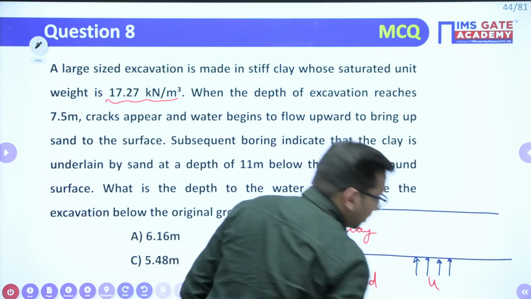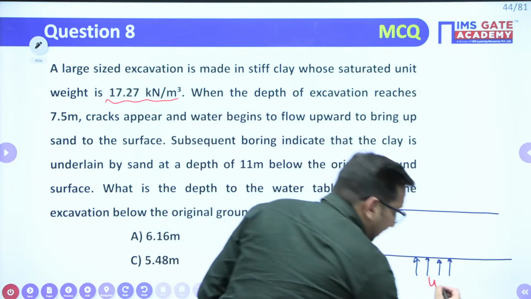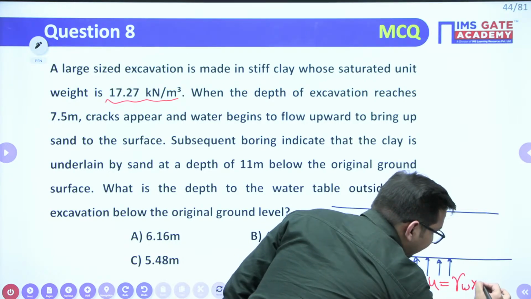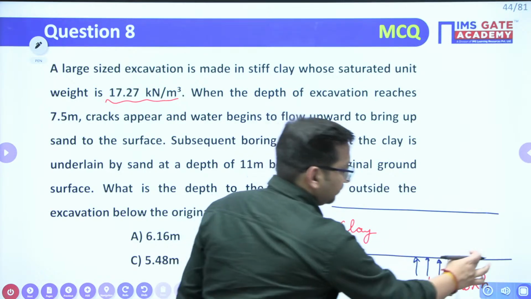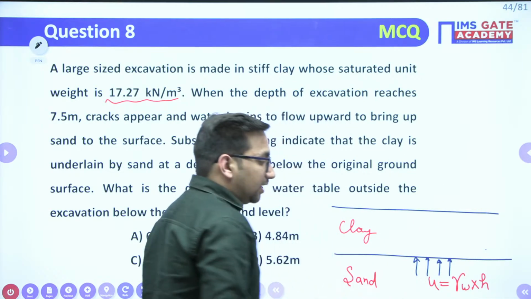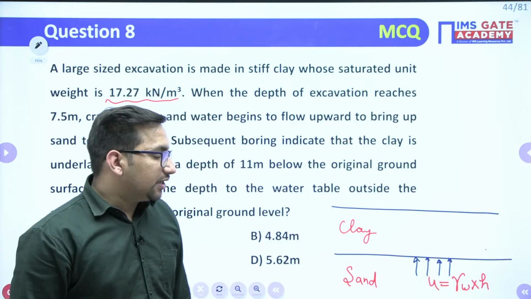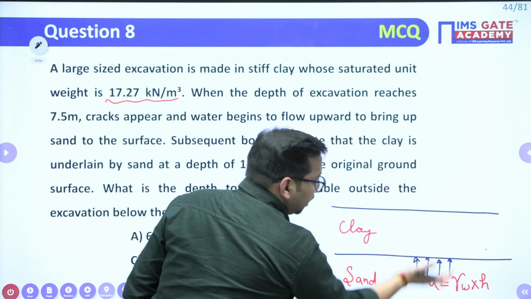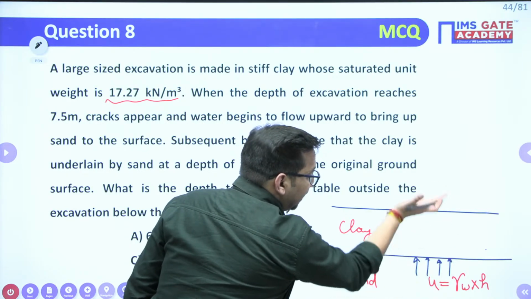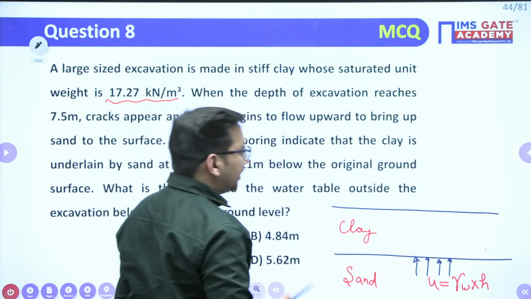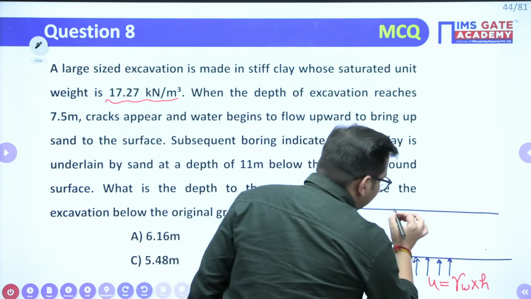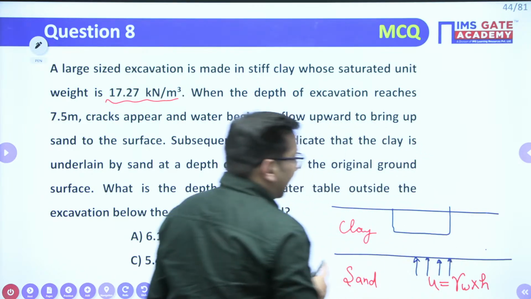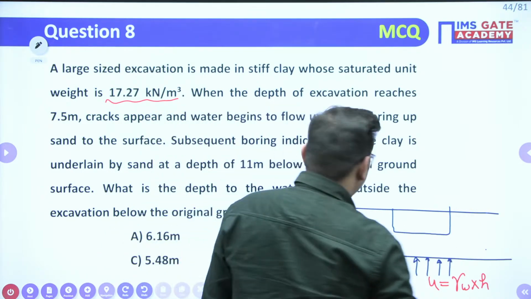Now this particular water wants to come up, so it is applying a pressure value, that is pore pressure at this particular point. What will be that pore pressure? It will be equal to gamma W multiplied by whatever is the head at this particular point, right? But this weight of soil is restricting the water to come up, right? But what happens when you have started excavating this soil?